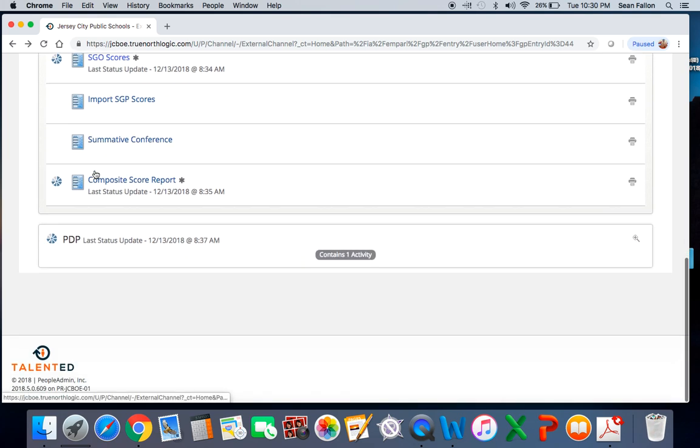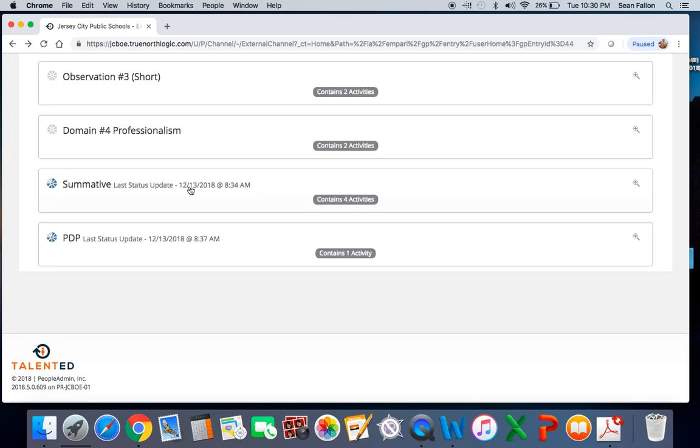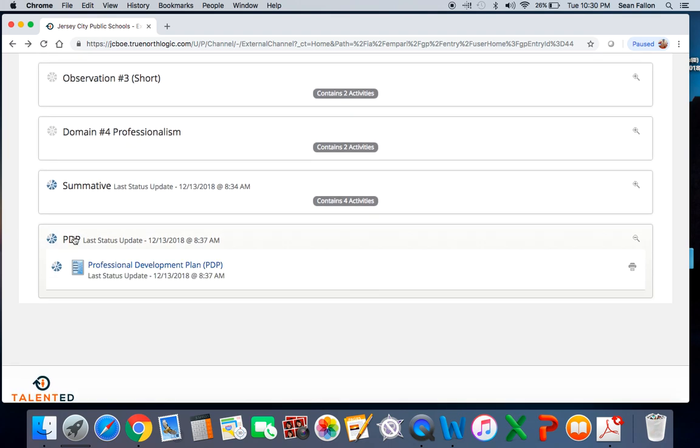Finally, your PDP. This way of uploading it to me is a little bit easier than it's been in years past. I know at my school we've just been given a link to the state form. We've had to fill it out, print it, and hand it in to our administrator before we left in June. Here, it's going to link you directly to the document.